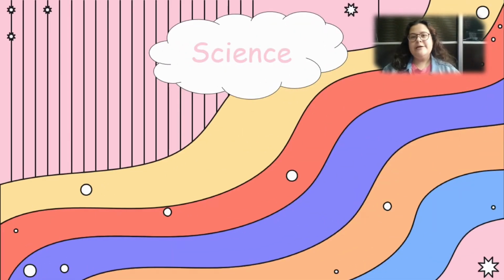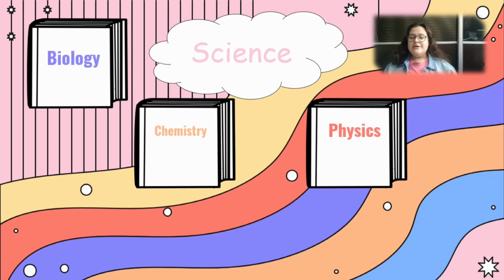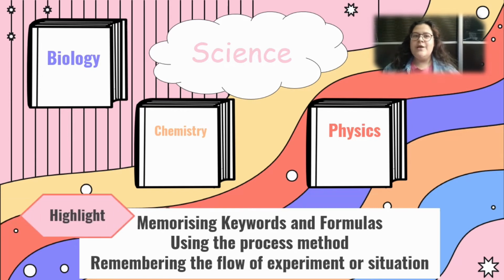Up here we have some science subjects like biology, chemistry, and physics. So some tips that I would give to you while you're studying for these subjects is, firstly, you have to memorize the keywords and formulas that are contained in the subject. So what you want to do is highlight the keywords and the formulas so that you don't forget when you're studying.